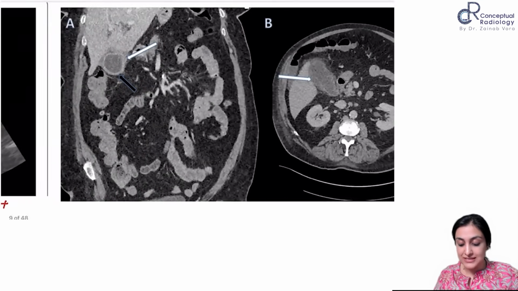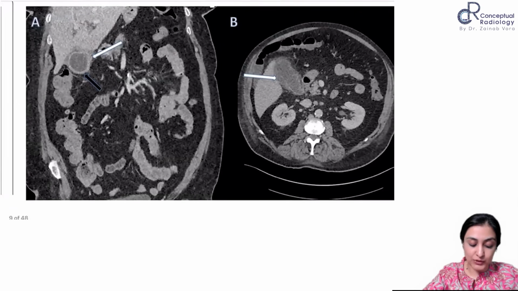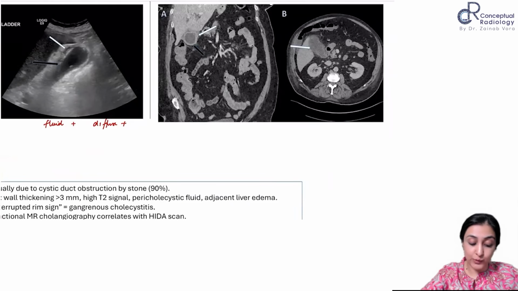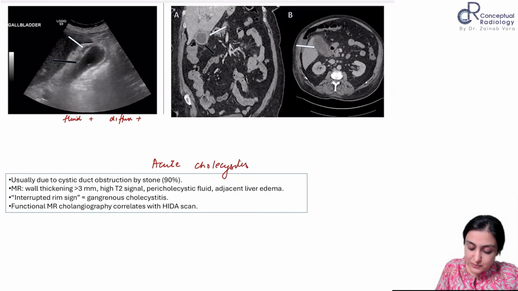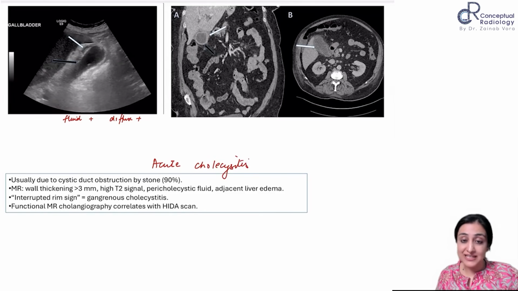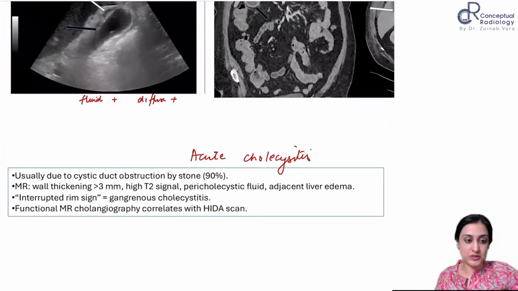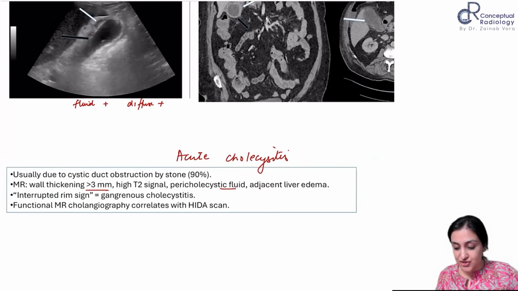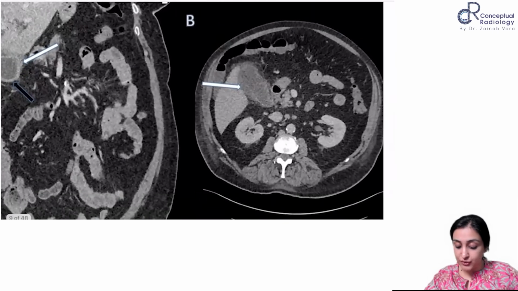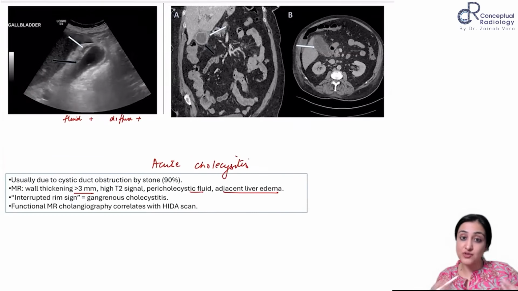What else do you see on the same patient's CT scan? You can again see how there is pericholecystic edema, right? So there is diffuse pericholecystic fluid or edema. So what is the diagnosis? This is acute cholecystitis because of a stone, right? 90% is calculous, 10% is acalculous. You will see wall thickening more than 3 mm, high T2 signal, fluid, and adjacent liver edema can also be seen. Here, if you look carefully at this point, it does seem that there is loss of the fat plane with the liver. So there can be adjacent liver edema as well.